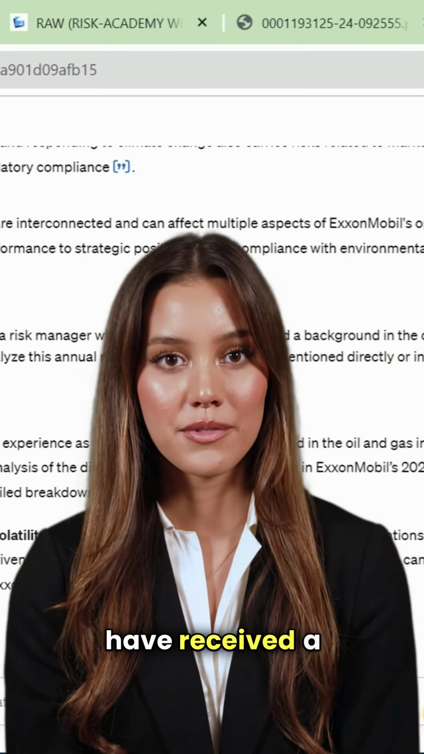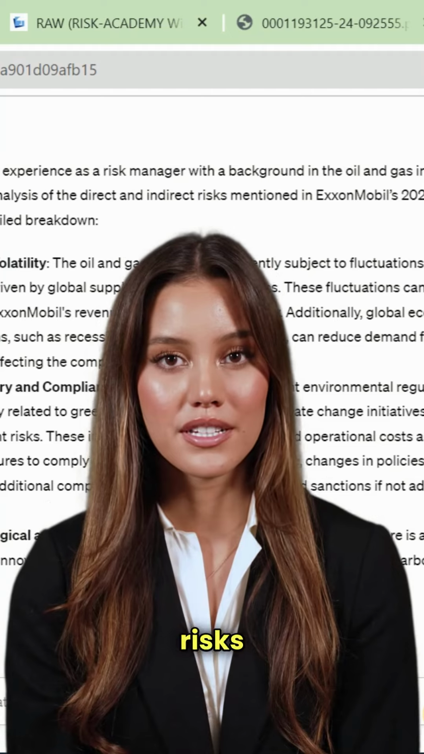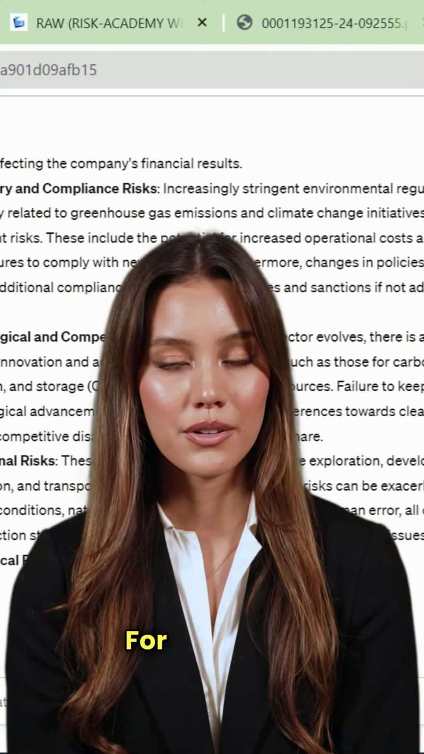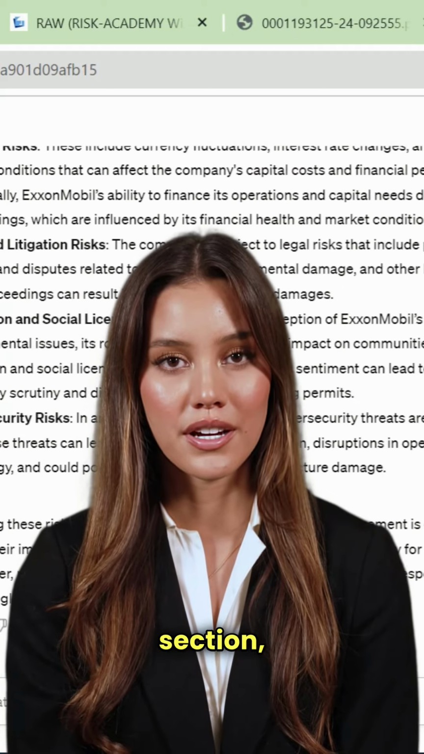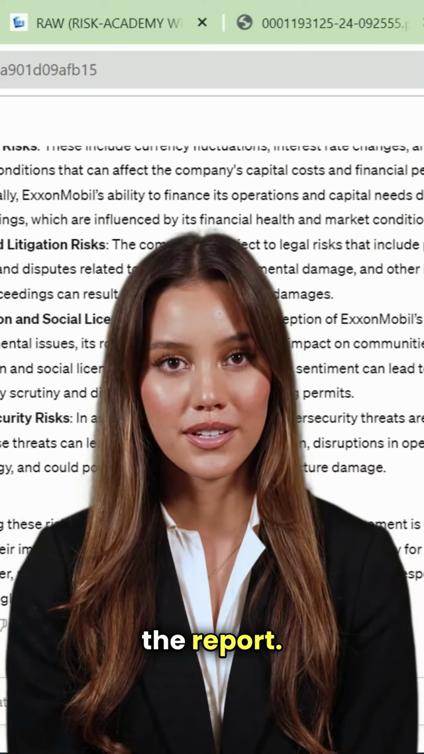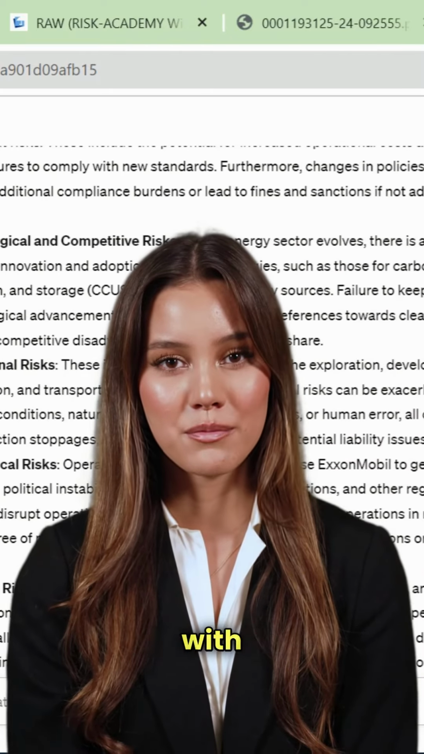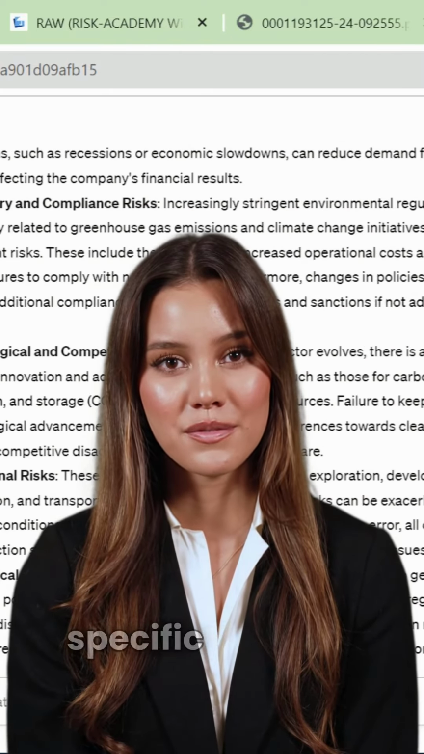Okay, now we have received a different set of risks, including risks that were not directly mentioned. For example, geopolitical risk is not listed in the risk factors section, but appears in other parts of the report. However, I'm not too satisfied with the results so far. They are not specific enough.